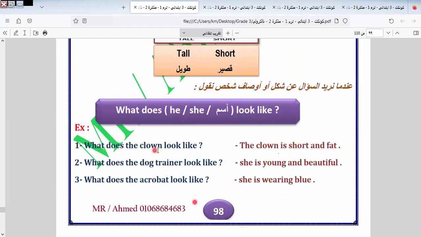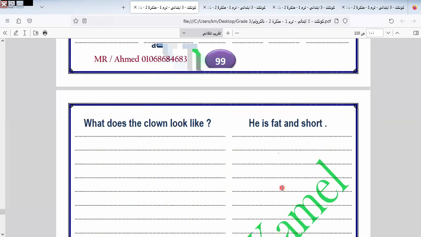Okay. What does he or she look like? So here, what does the clown look like? Short and fat. What does the dog trainer look like? She is young and beautiful. What does the acrobat look like? She's wearing blue. Okay.